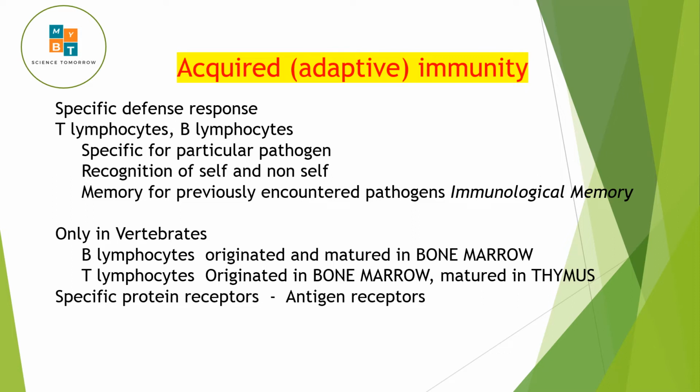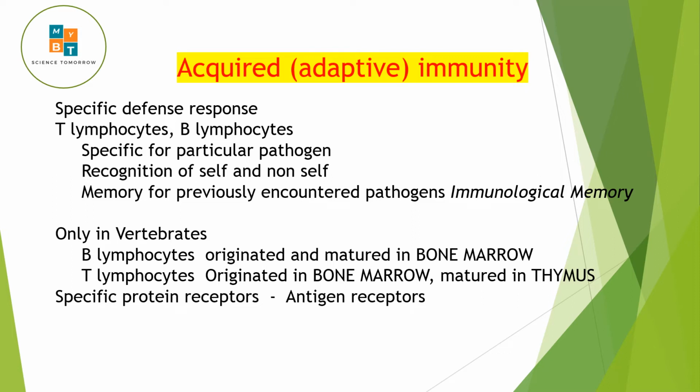Like previously we said that immunity is important in finding out who is non-self and self, because they are resistant to non-self things. And there's an important concept called immunological memory. So if there's a previously encountered pathogen, you will have some memory for that pathogen, and this will increase the next immune response.